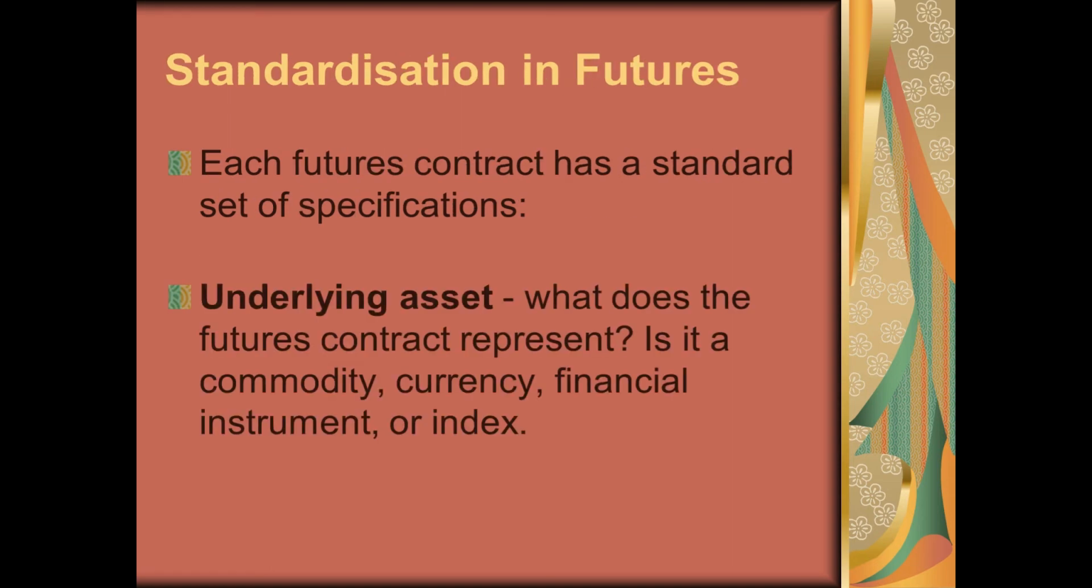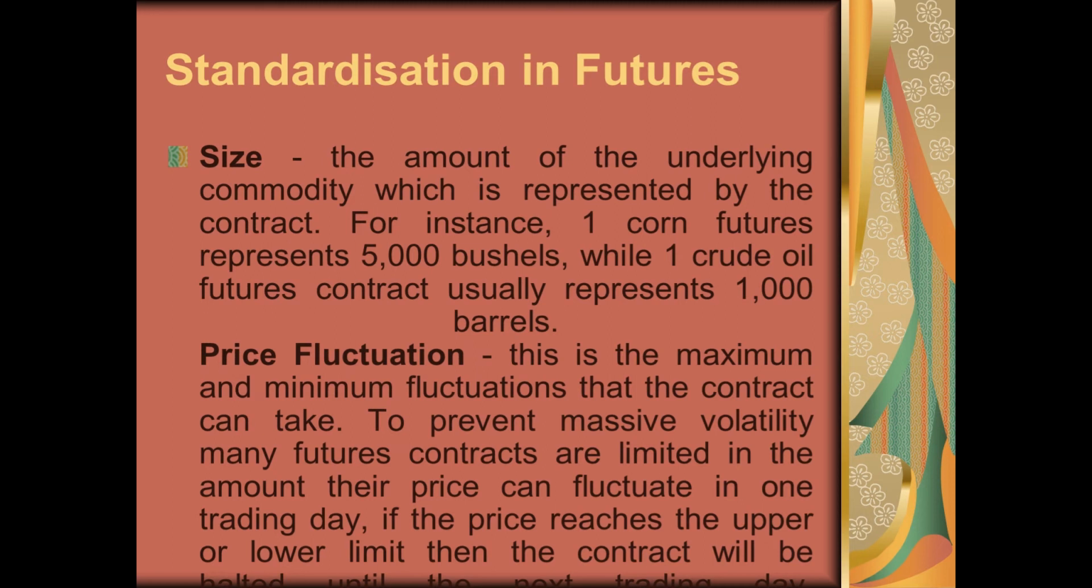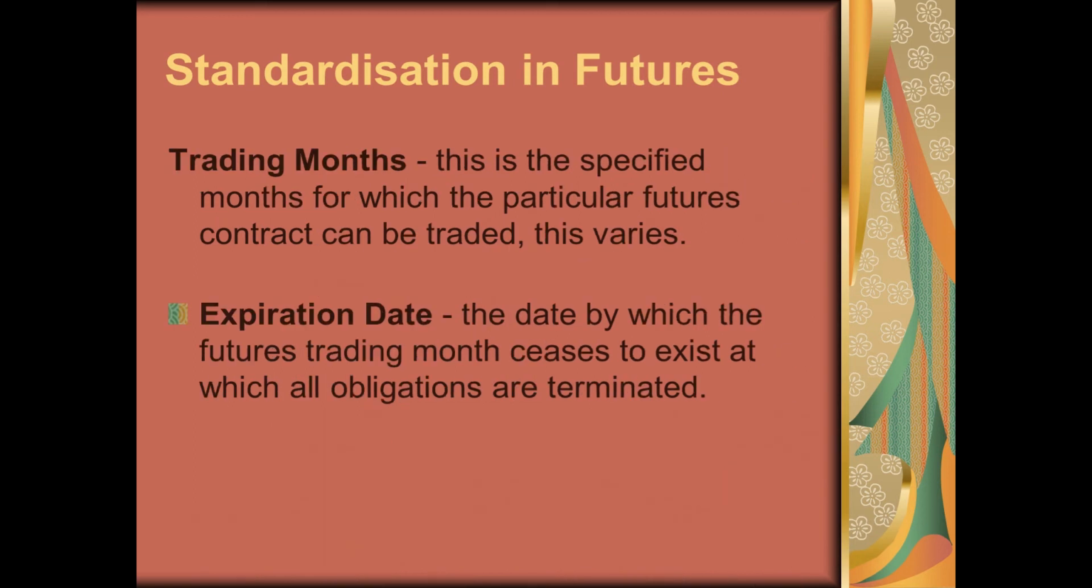Now what things are standardized in case of futures? The underlying asset is standardized. So the exchange will decide whether it will be a commodity, currency, financial instrument or index. Size of the asset is standardized. So what is the amount of underlying commodity which is represented by the contract? Price fluctuation is also standardized. This is the maximum and minimum fluctuation which the exchange allows in any contract, and it is done to prevent massive volatility.